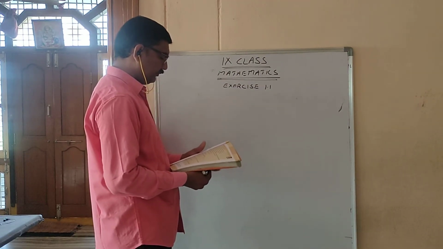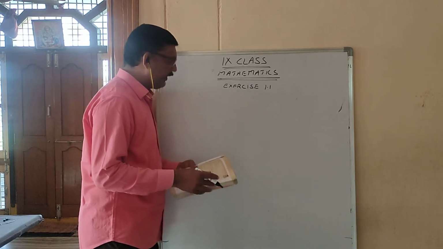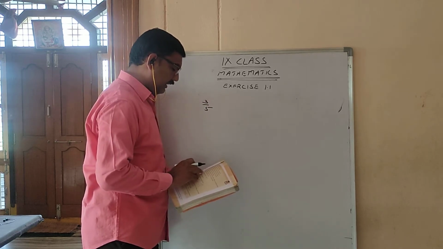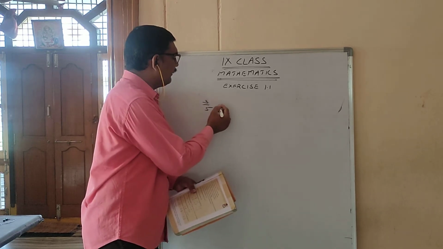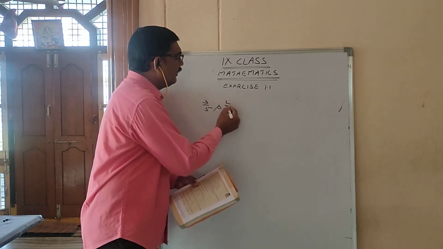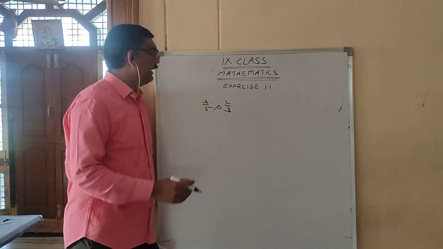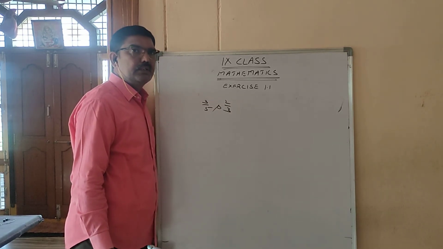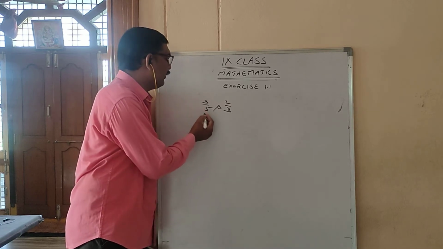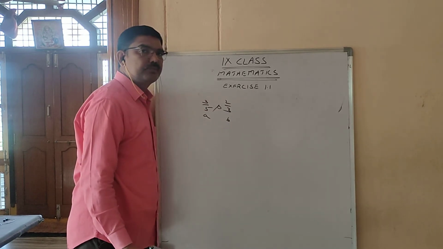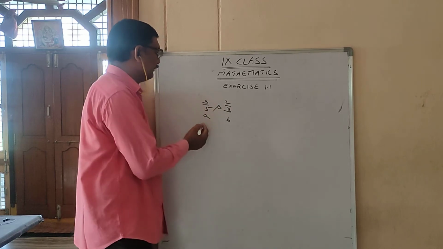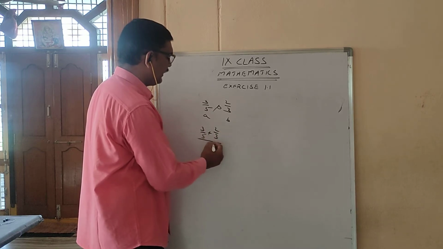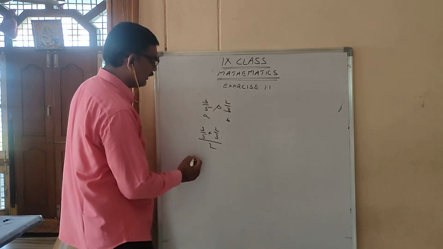Next, now insert three rational numbers between 3 by 5 and 2 by 3. So same, what you have to do, this is A, this is B. So what you can write, (A plus B) by 2. 3 by 5 plus 2 by 3, by 2. So what will it come?